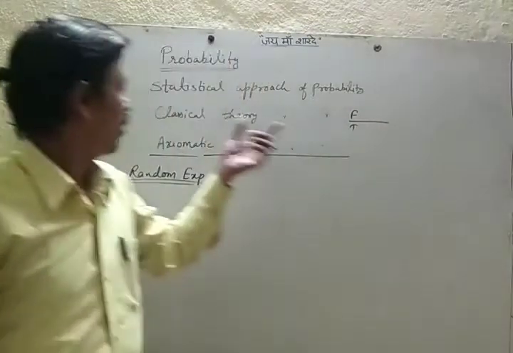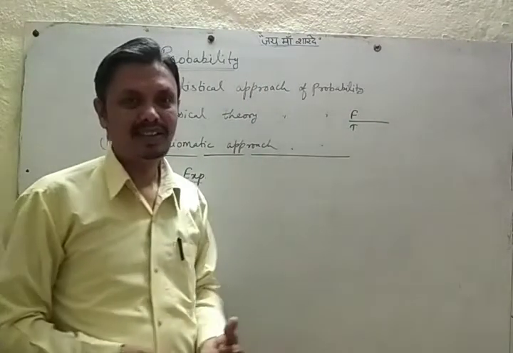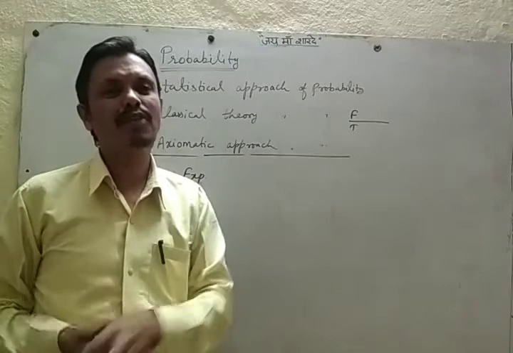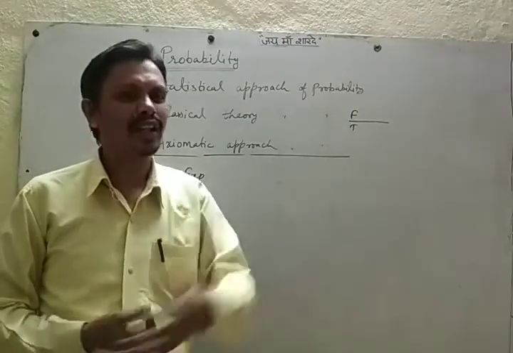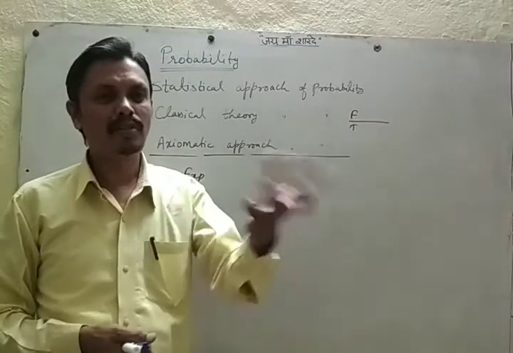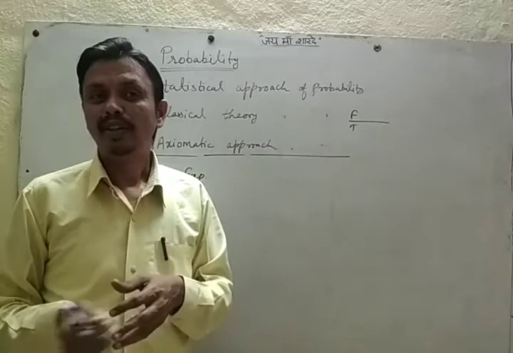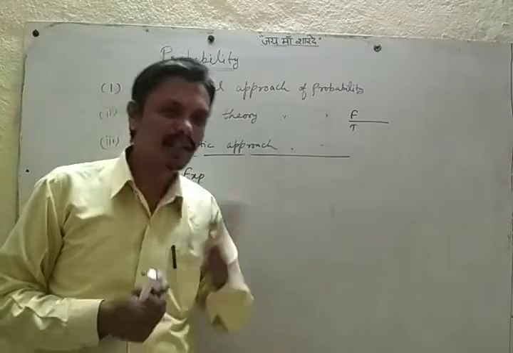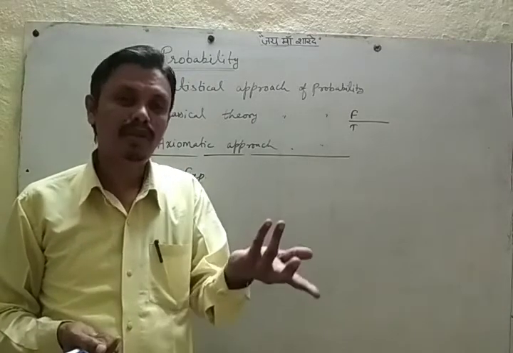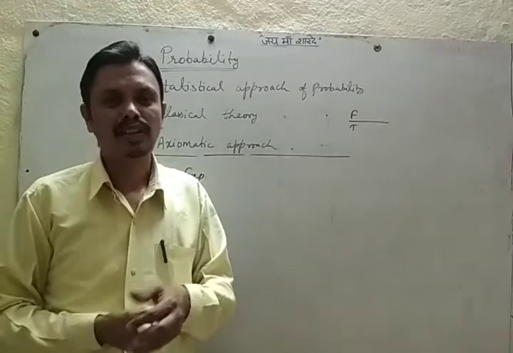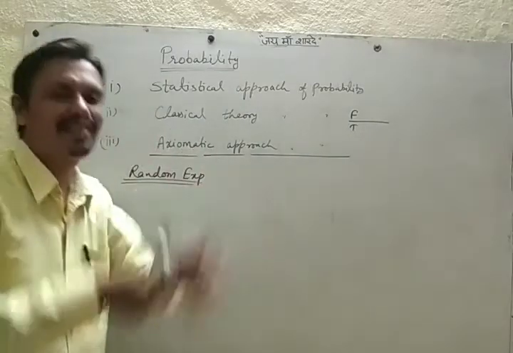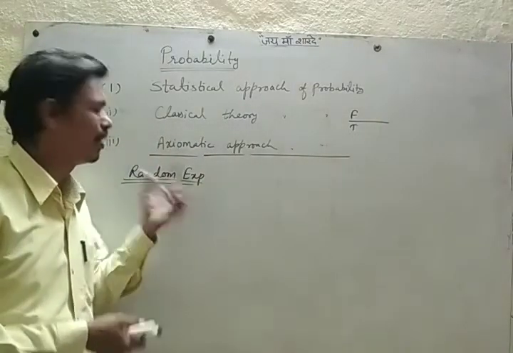And sometimes we don't know what will be the result, the result is not fixed, we cannot predict the result. If you are playing cricket, you are a batsman, you are batting, and you are facing a ball, what will happen, can you predict? Maybe 1 run, maybe 2 runs, maybe 4, maybe 6, we cannot predict. So the experiment whose result we cannot predict is called a random experiment.